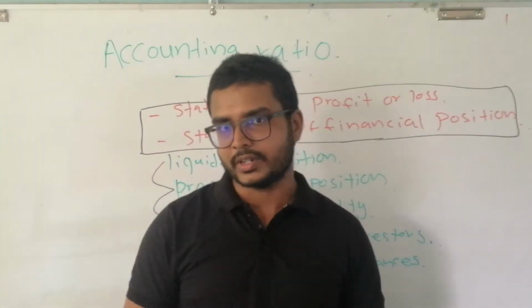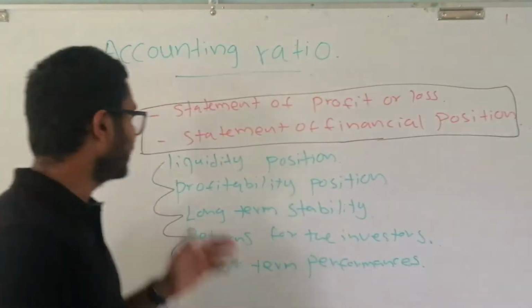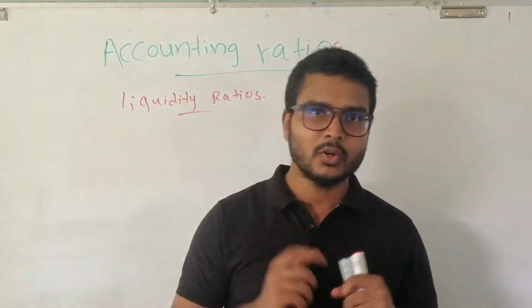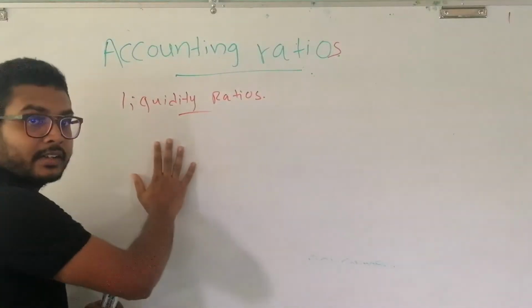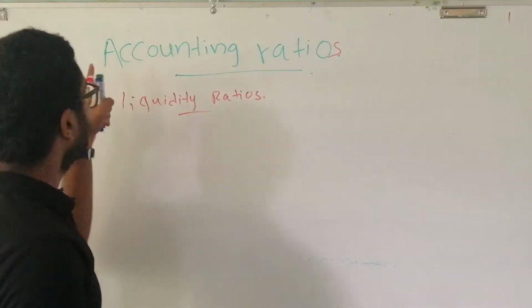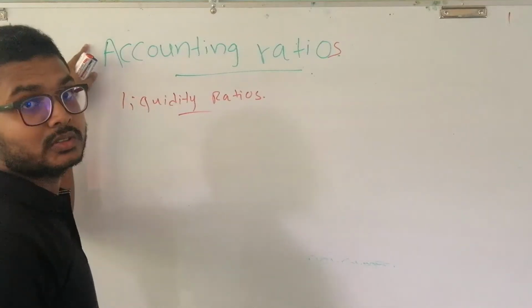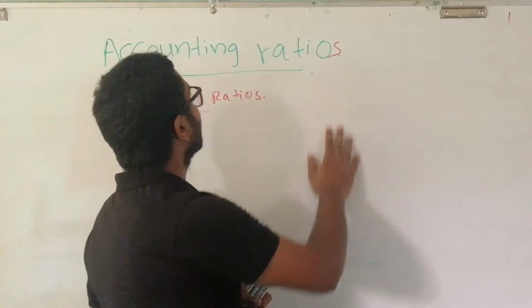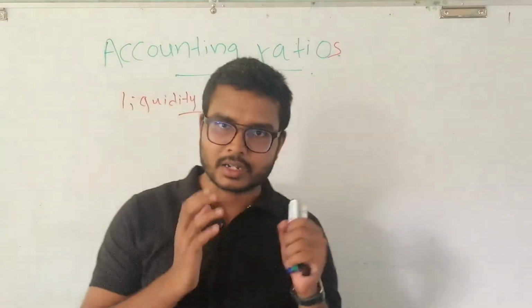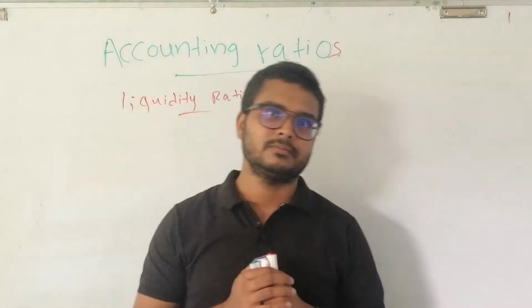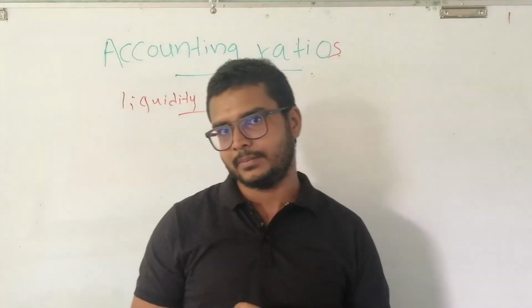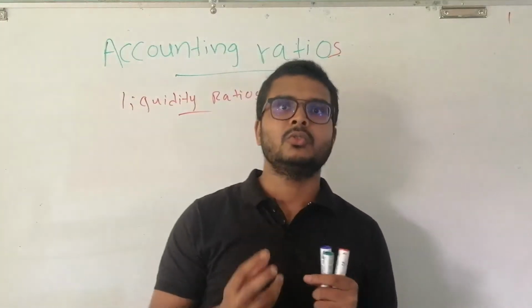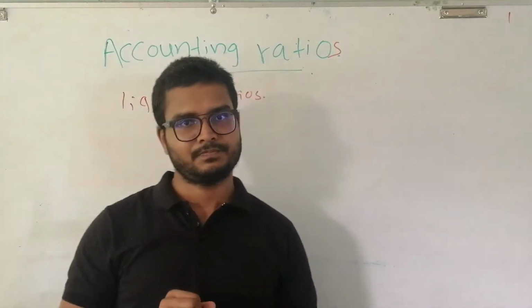Without further talking, let's move into the liquidity ratios. Before moving into the liquidity ratios, we should know what accounting ratios are. We should know the definition of accounting ratios. An accounting ratio is the relationship between two accounting factors.